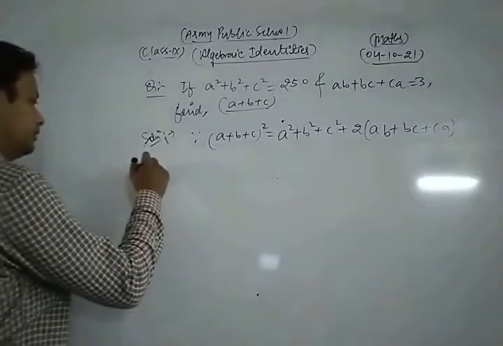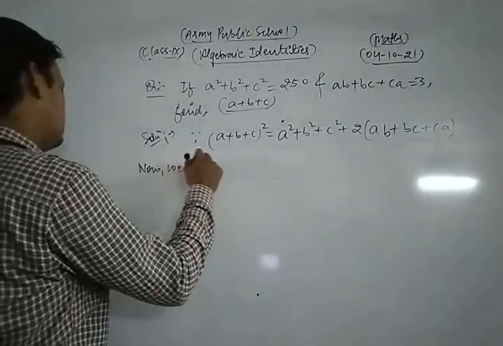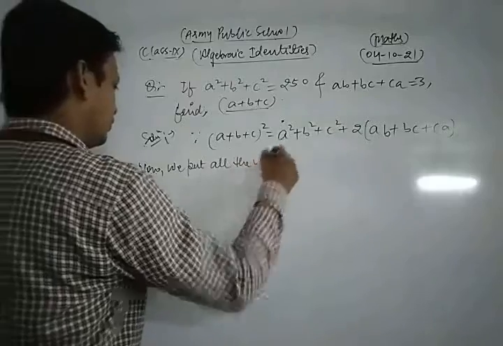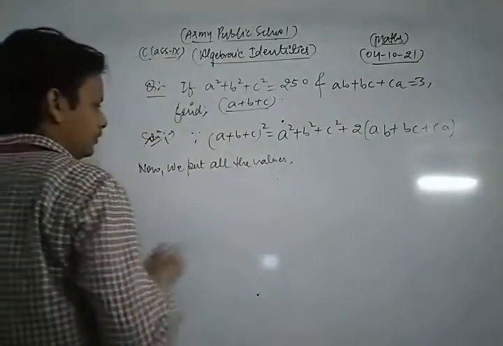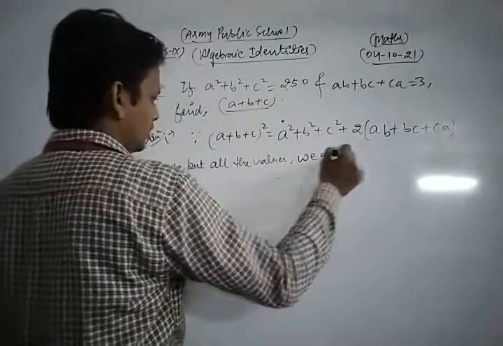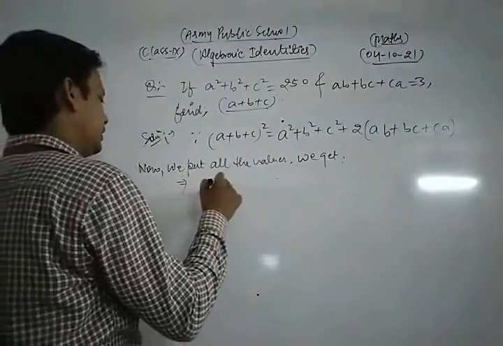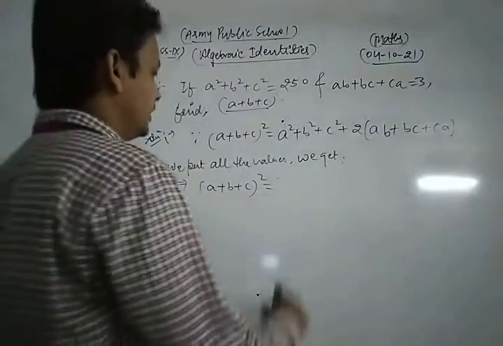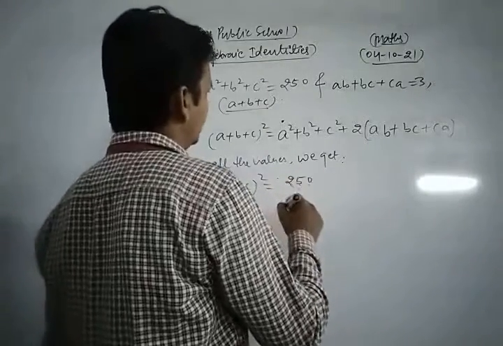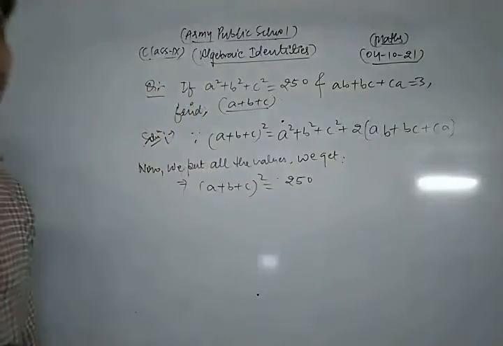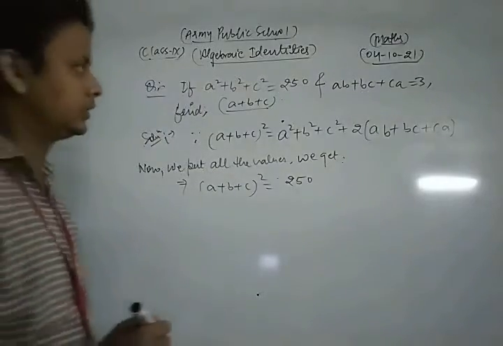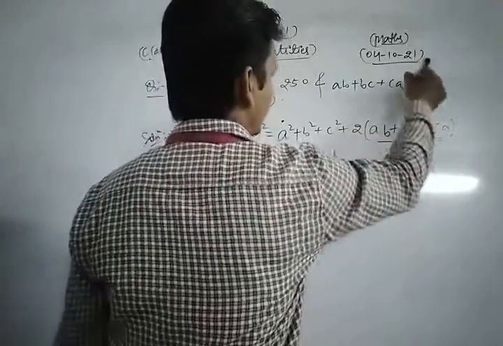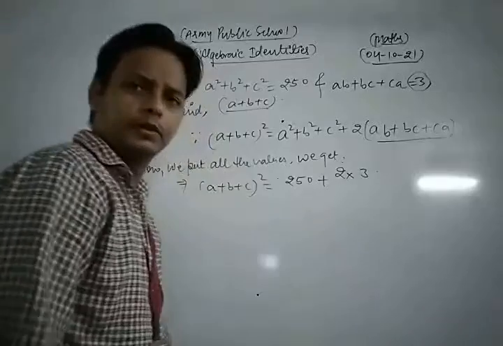Now we put all the values. We get, look, we can write a plus b plus c whole square is equal to a square plus b square plus c square, that is 250. Okay, because the value of a square plus b square plus c square is 250 now. Yes, plus 2 times ab plus bc plus ca, which is equal to 3.